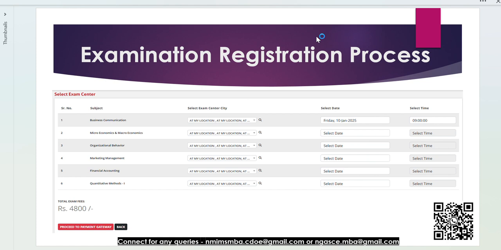One important thing, if you want to change anything like exam city, exam center, exam date, exam time, you can do it. NMIMS will charge 500 bucks for this for all the six subjects, right? Even if you want to change one subject or two subjects or three subjects or all the six subjects, they will charge 500 bucks. You need to make a payment of 500 and you can change your exam date, exam time, or exam city. Maybe if you're having some family function, you want to change the date or time, you can just do it.